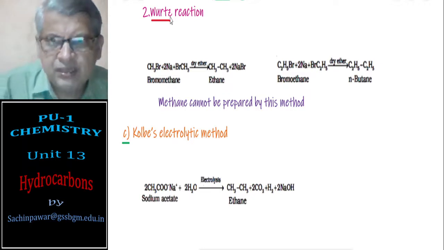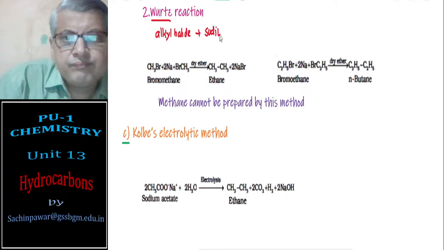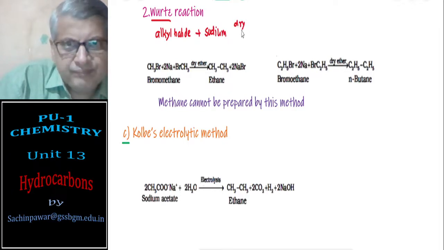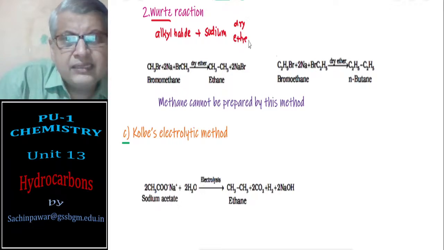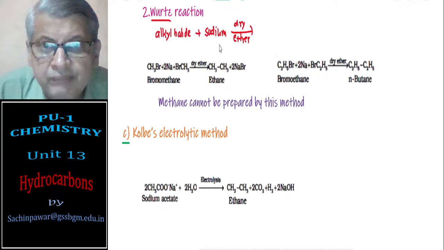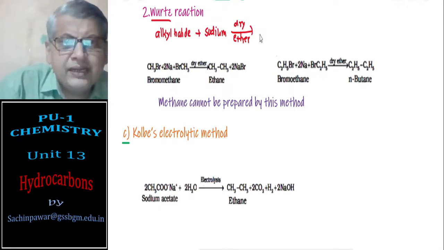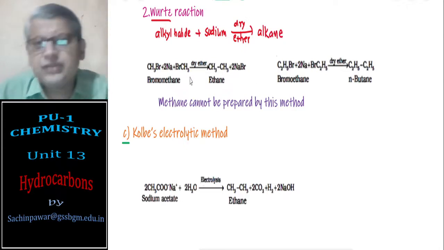In Wood's reaction, you just take the corresponding alkyl halide and mix it with sodium metal in dry ether medium. The reaction takes place and you will get alkanes. This is what is known as Wood's reaction.